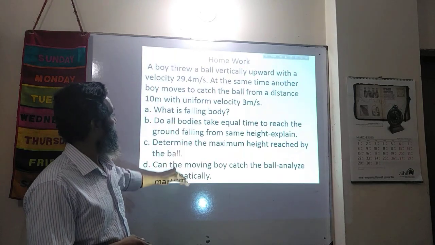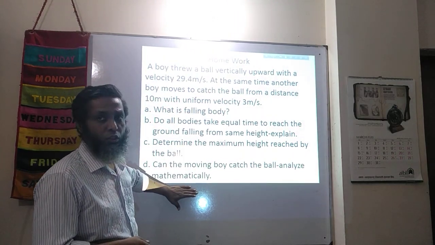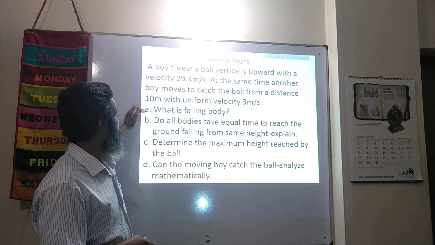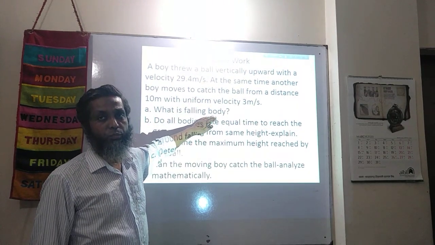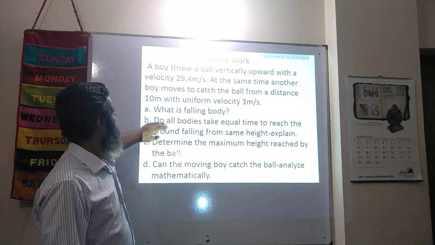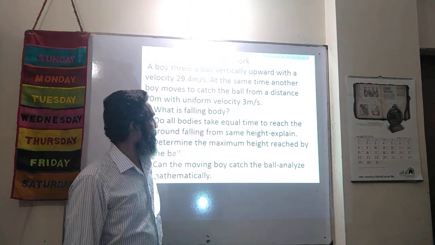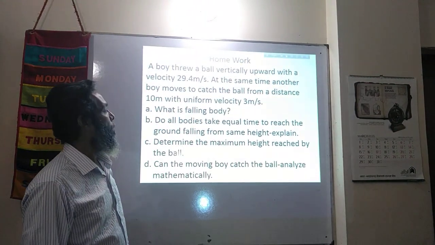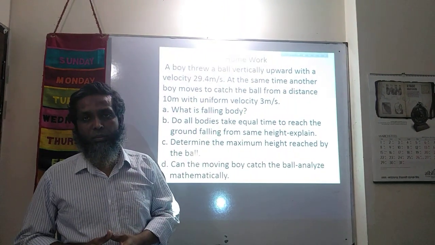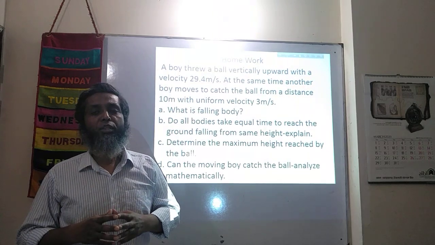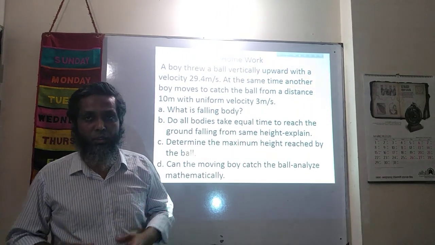So here are the questions. This is a creative pattern question. A, knowledge based question: What is a falling body? You can answer the question from your knowledge. B, do all bodies take equal time to reach the ground falling from the same height? Explain. This is a realization question, and you can answer from your conception.